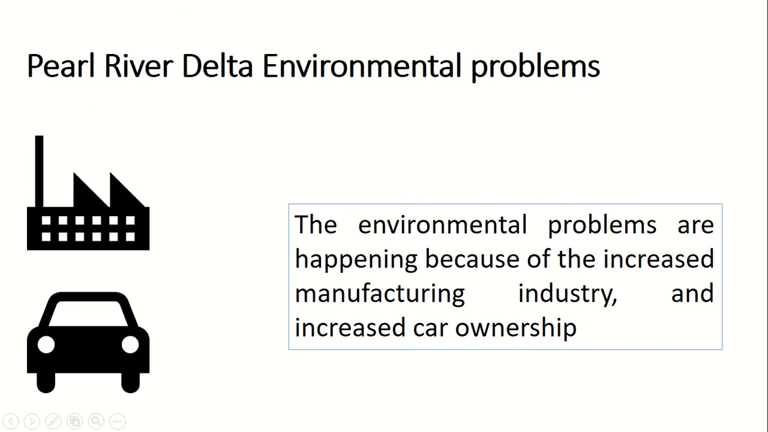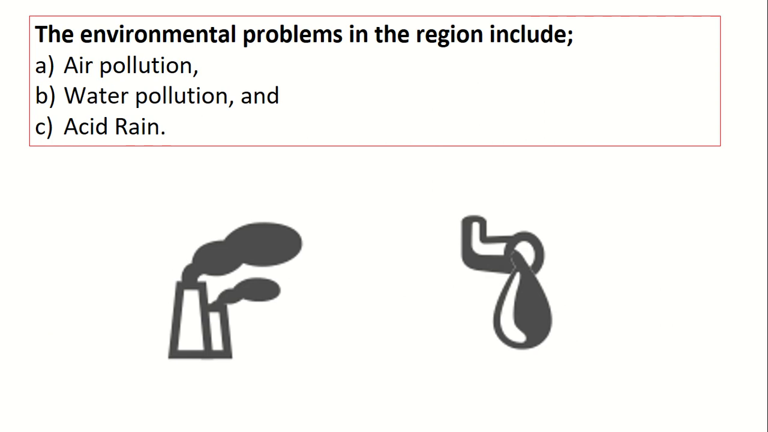And all this urbanization has really led to some environmental problems. So we looked at the Pearl River Delta, which is that region in China that's got the majority of China's manufacturing industry. And I told you that they were having environmental problems because of that manufacturing industry, the factories, and also because as the average Chinese person gets wealthier, the car ownership has increased quite dramatically. And that leads to some real big problems.